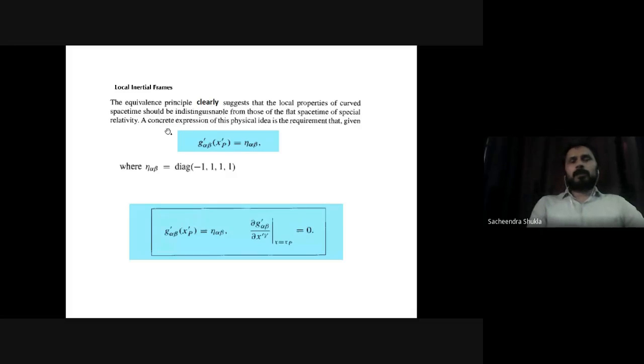So this is what mathematically says that if you are in free fall, at a point I can make gravity vanish. At a point, I can make the metric coefficient constant, and I can make the first derivative zero. But the second derivative onwards won't be zero, so they amount to curvature. And all those concepts are involved in tensor calculus. We calculate the Riemann tensor, Ricci tensor, Ricci scalar, and they give us a clear picture of the space we are talking about, whether it is curved, whether it is flat, and so on. So that needs a separate discussion on all those issues.